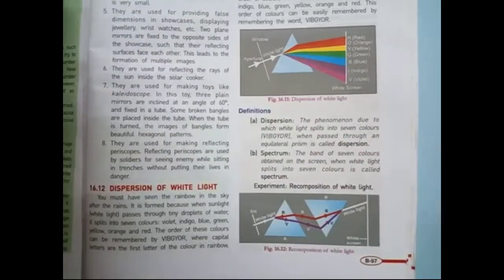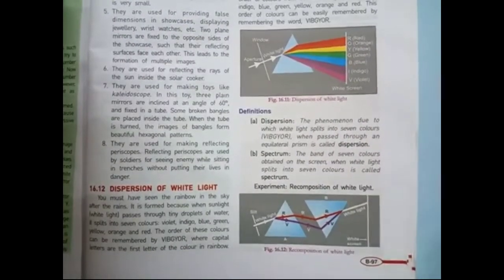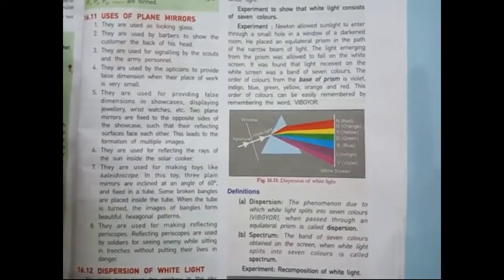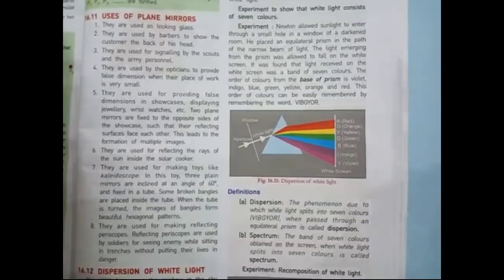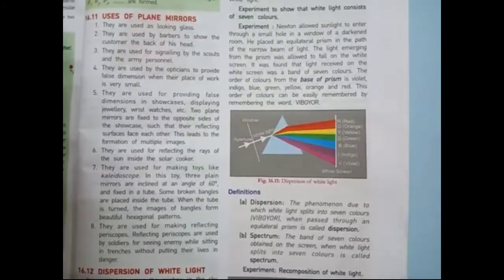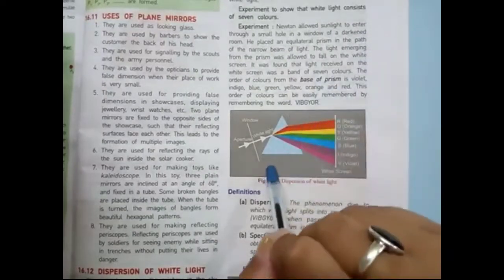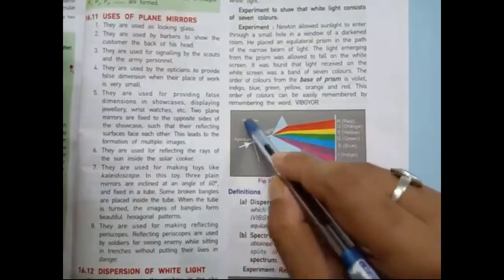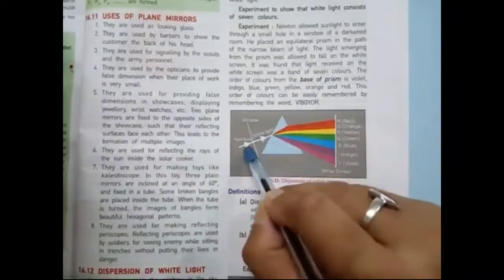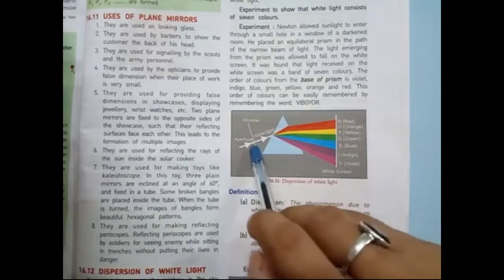Next one, student, dispersion of light. Dispersion means scattering. There is an experiment. I am going to explain now how the light is dispersed with the help of a prism. First one, student, there is a window and it has a small hole.